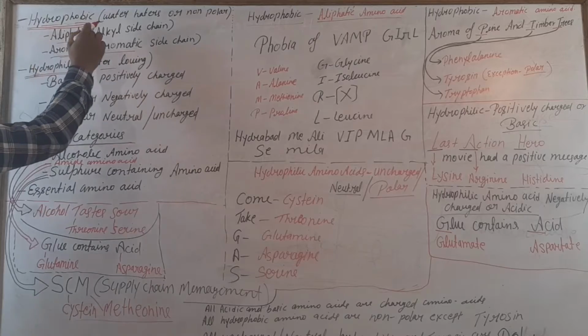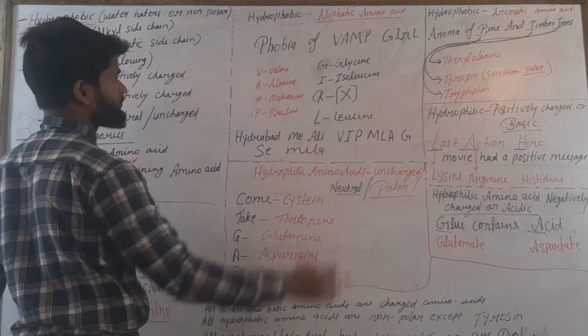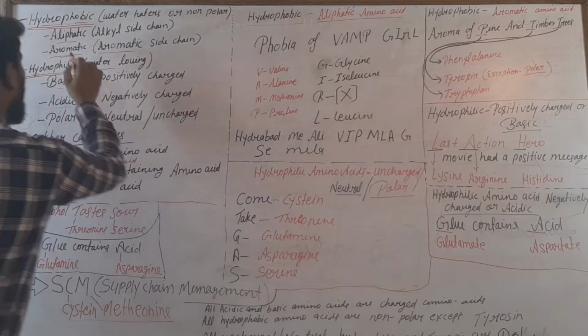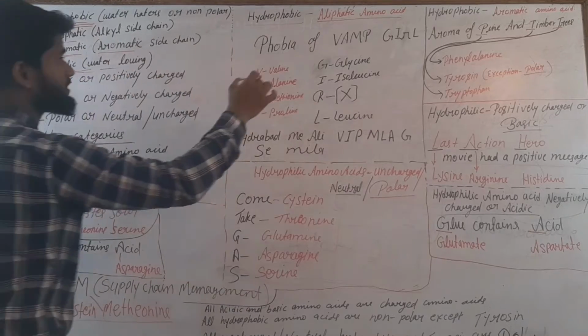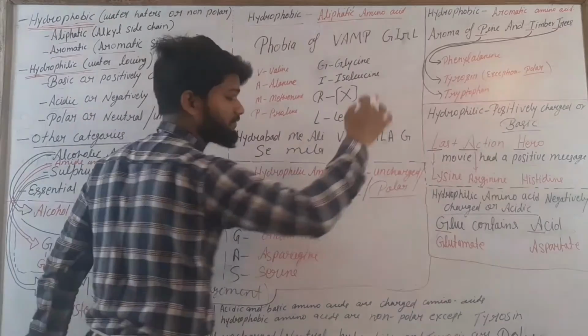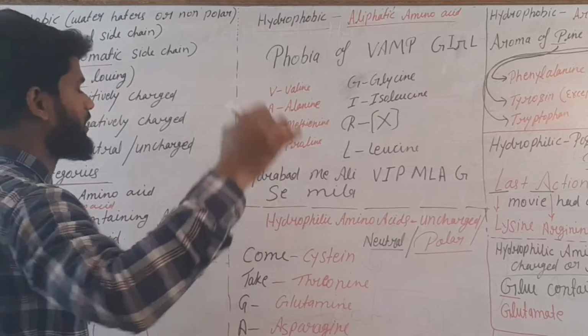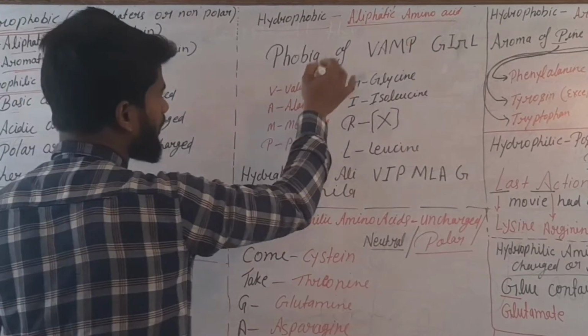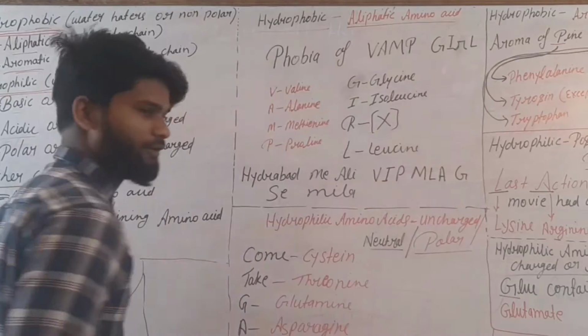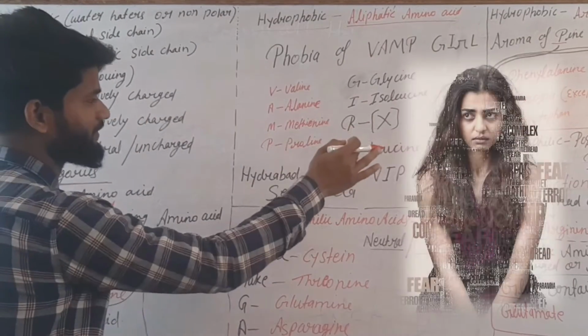Let's come to the first point: hydrophobic amino acids. Hydrophobic amino acids, first of all, aliphatic, with an alkyl side chain. It means aliphatic amino acids have an alkyl side chain. So come to the point. This is the first mnemonic: Phobia of vamp girl.